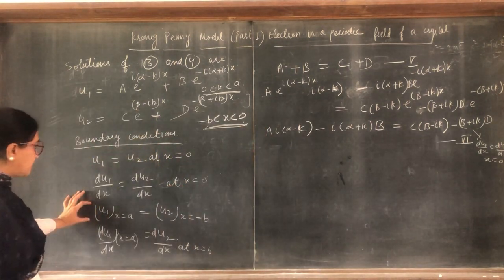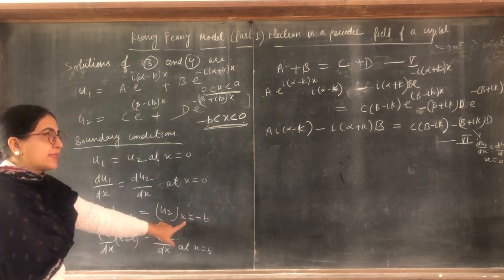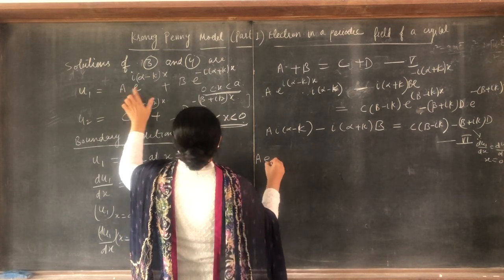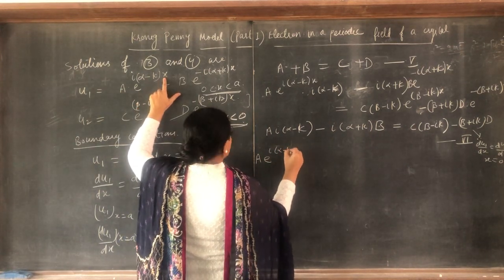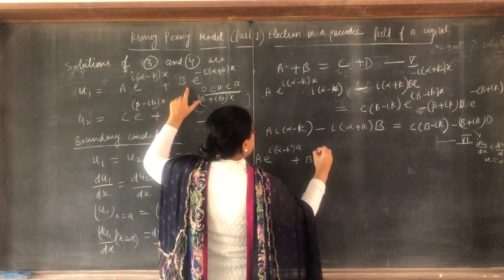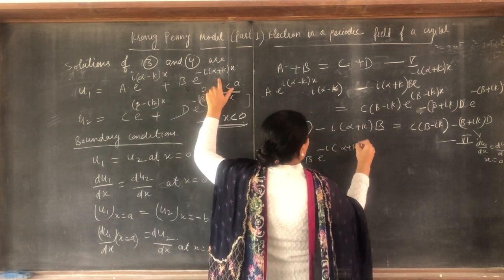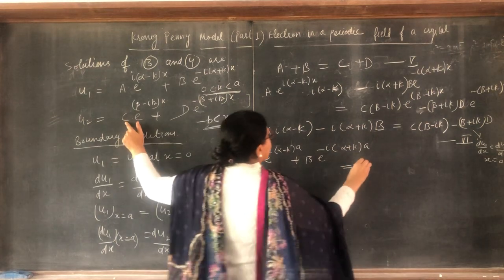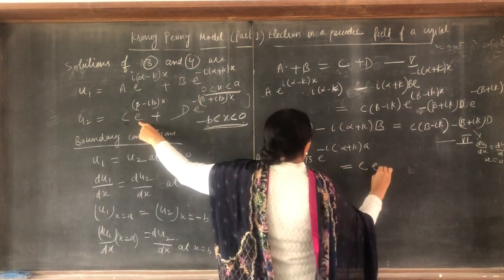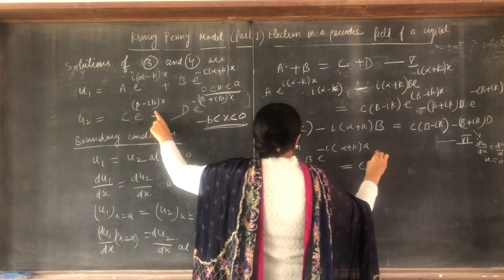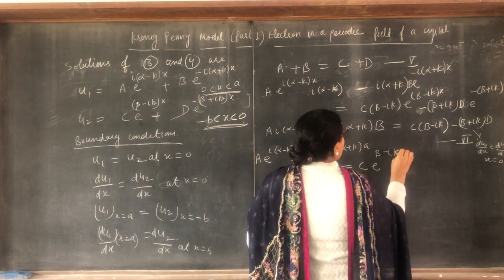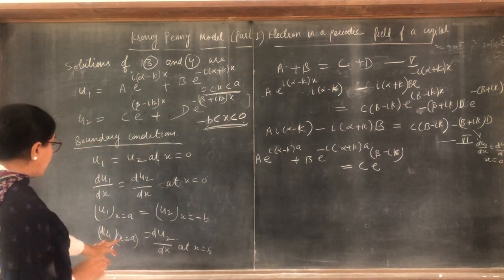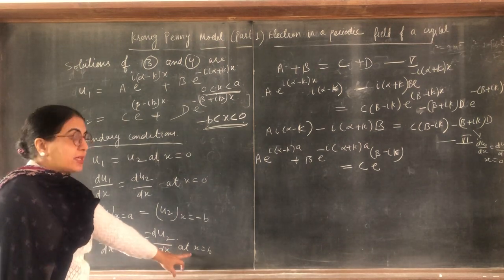Then third, taking x is equal to a, x is equal to minus b. So x is equal to a, put in u1, put x is equal to a: a e raised to power (iα minus k) a plus b e raised to power minus (iα plus k) into a. This will be equal to c e raised to power (β minus iota k), but we have to put x is equal to a, then x is equal to minus b.